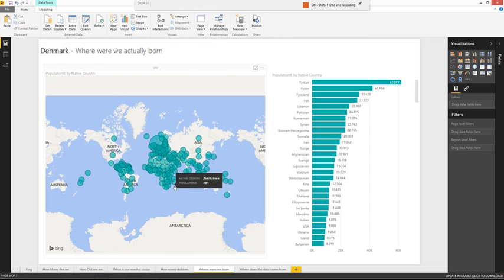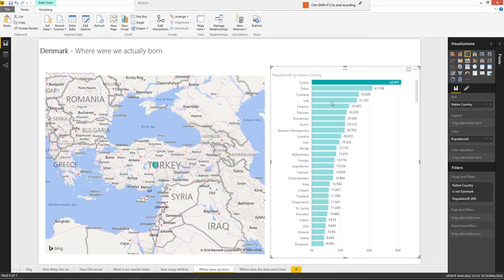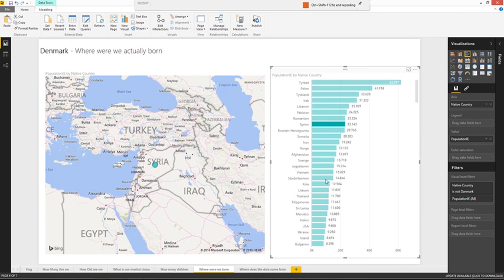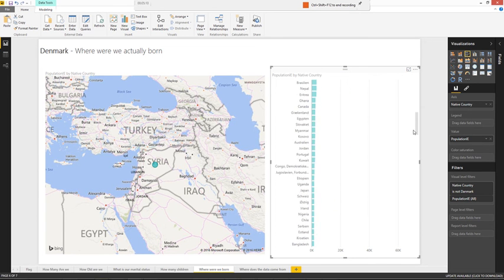I've also extracted where the 5.6 million originated from. The native Danish people are actually only 5 million, but a lot of people from all around the world live in Denmark. The biggest group is from Turkey, 62 thousand. We can also see that we have 23,000 from Syria, probably rising. And when we drill down, we can see that a lot of countries are represented in Denmark.